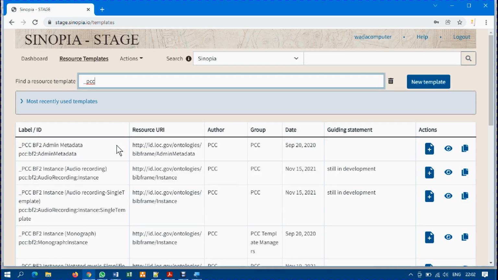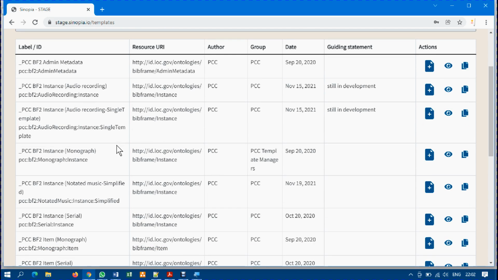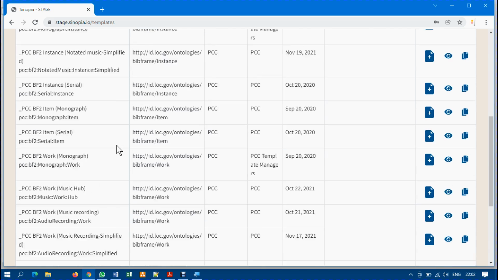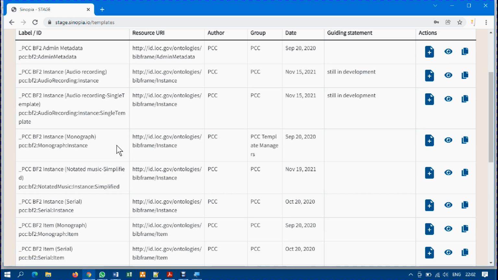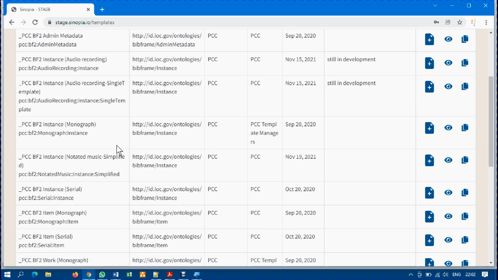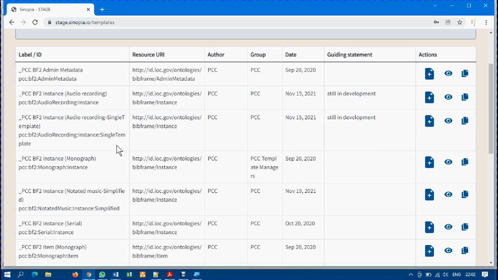Another technique that I want to show you is that even though we are dealing with PCC B-frame template, there are also various templates here, and we may not be able to quickly identify the template that we need to work with now. As I told you, we are going to start with work. The simplest way to get at it is to press Control key on your keyboard and press F to give you this column at the top here, so that I can type work. I'm going to look for work now.